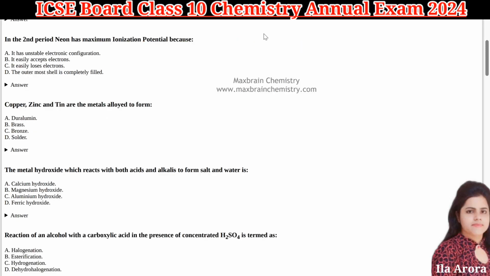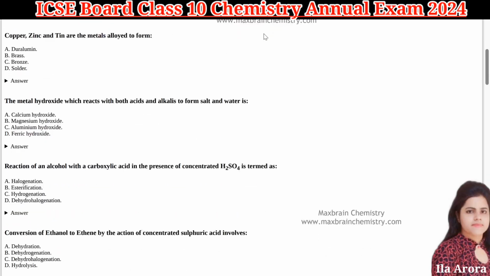Next is in the second period neon has maximum ionization potential, because neon is a noble gas and noble gases have a completely filled last shell. Because they have stable electronic configuration, they don't have any tendency to lose or gain electrons. That is why they have maximum ionization potential, right? So option D is your answer.